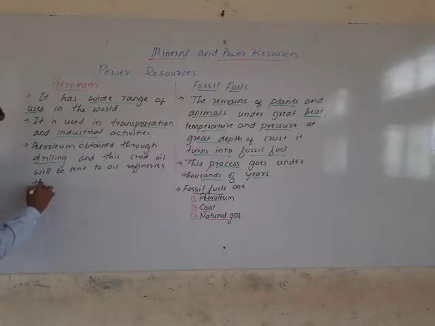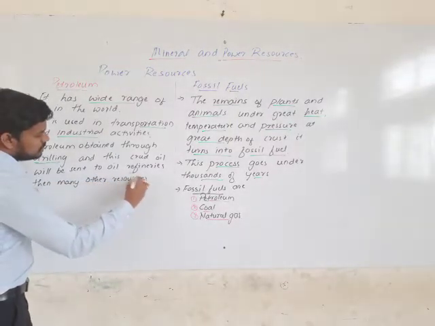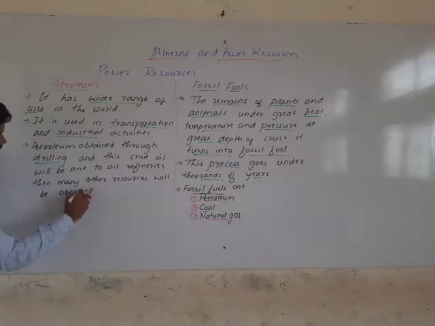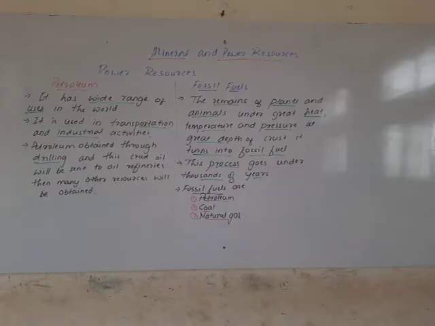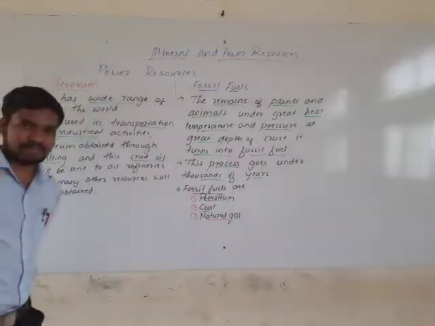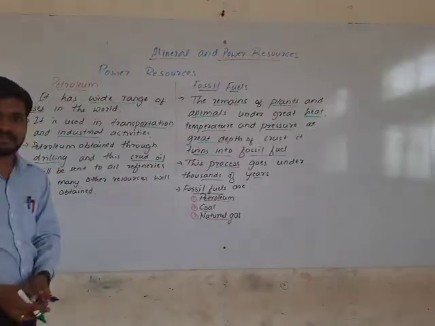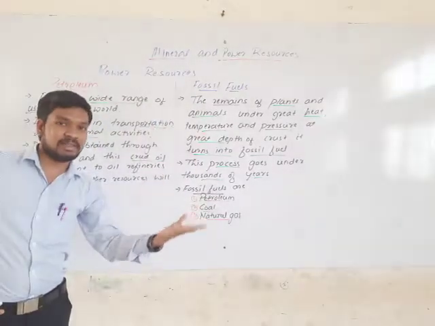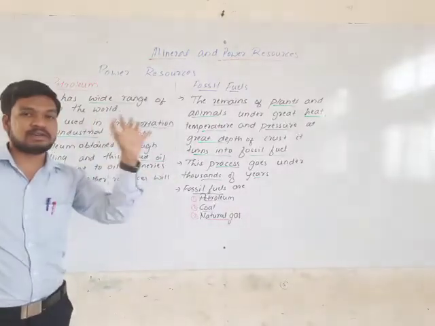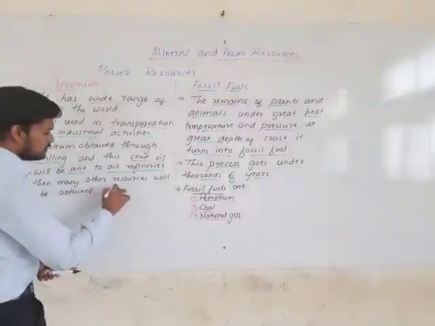Then many other resources will be obtained or created. Petroleum is crude oil, like iron ore or bauxite ore. From it we can extract and create many other things. It contains many things when we extract it through drilling, and afterwards it is sent to the oil refineries, where many other resources are obtained.